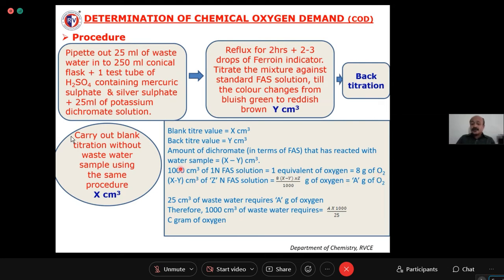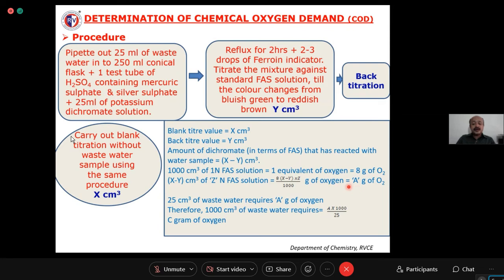But in our titration, how much amount of FAS is consumed? The FAS consumed is x minus y cm cube. We don't know exactly the normality of FAS, so let it be Z normal. Therefore, x minus y cm cube of Z normal FAS solution will be equivalent to 8 into (x minus y) into Z divided by 1000 gram of oxygen.